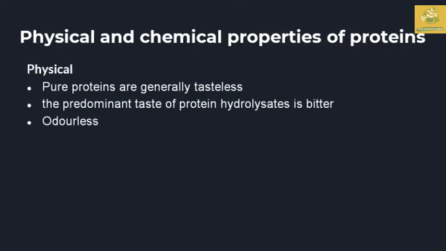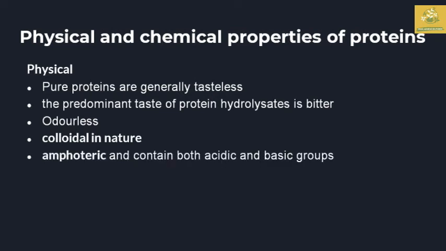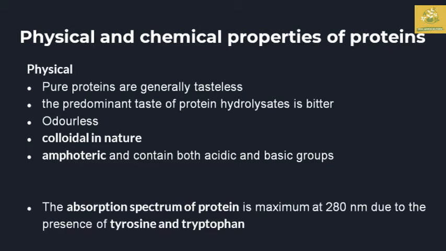Proteins do not have any smell, so they are mainly odorless, and they are colloidal in nature. They show amphoteric nature and contain both acidic as well as basic groups in their general structures. An important point you must know: the absorption spectrum of protein is maximum at 280 nanometer, which is mainly due to the presence of tyrosine and tryptophan in their structures. You must remember that, which can be asked in many exams.